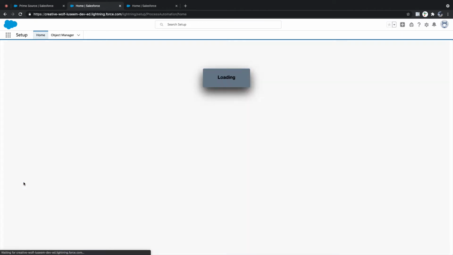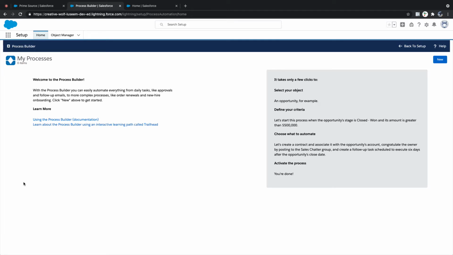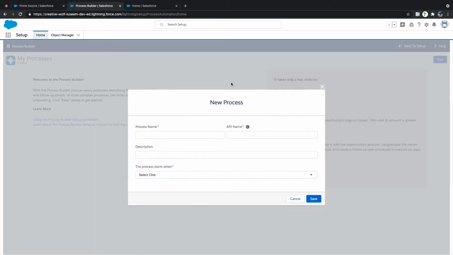Process builder is a new Lightning feature, which is a more capable and more reliable solution to implement such complex business rules. In workflows, how many actions can you execute? I mean, what actions can you execute under a criteria, isn't it? Yeah. But in process builder, each and every step can have its own criteria. Let's say you have a criteria and it succeeded. Now you need to execute your actions based on different criteria. That also you can do. At every step you have the flexibility to add more checks. And it is a flow type of development.